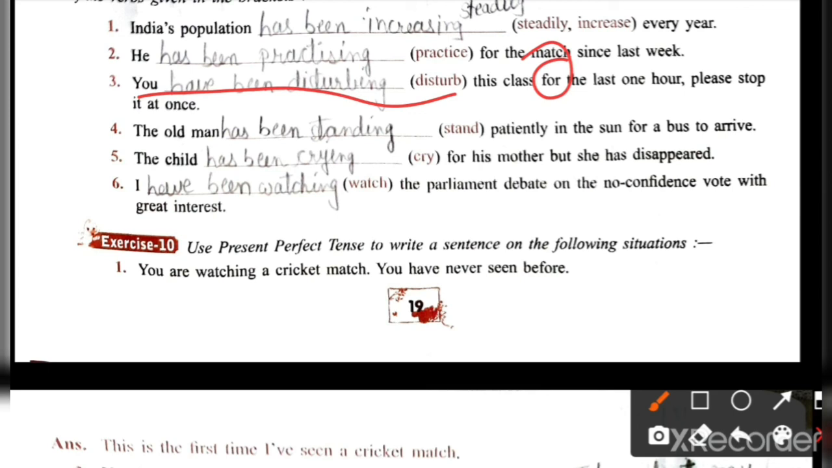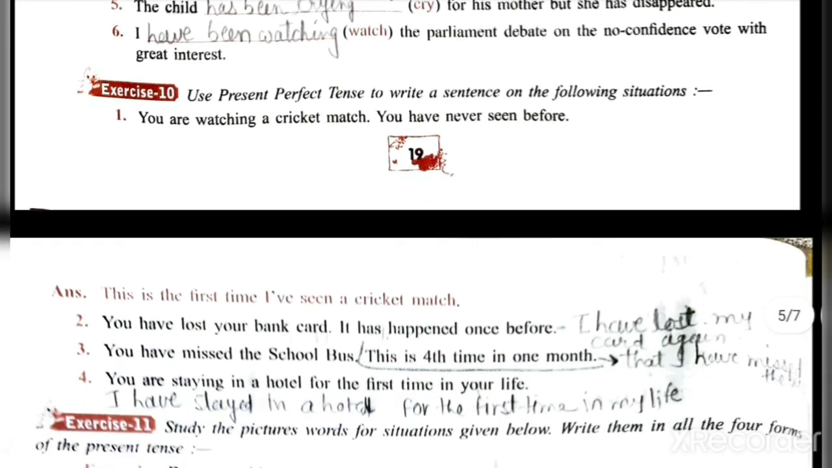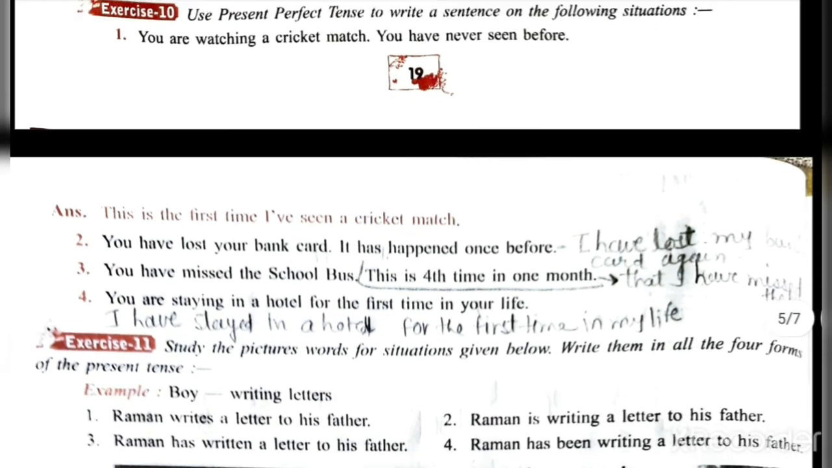The child has been crying for his mother but she has disappeared. Okay, child के साथ has and I के साथ have. 6 number, I have been watching the parliament debate on the no confidence vote with great interest. Clear? Now exercise 10 and 11 is not that much, these exercises are not that much of important, but still it is given, so we will write the answers.